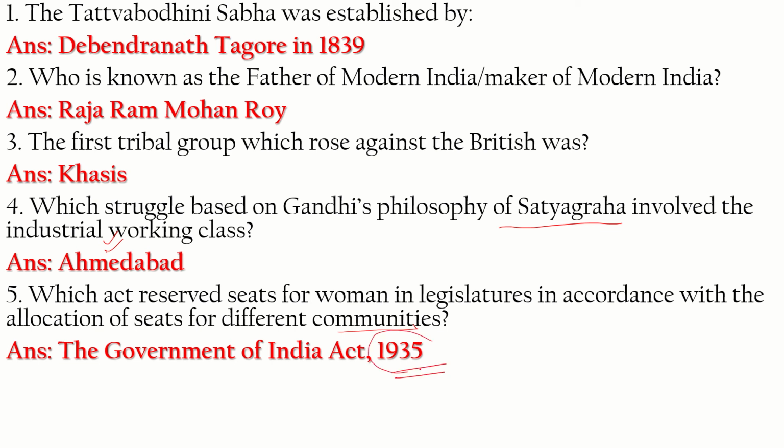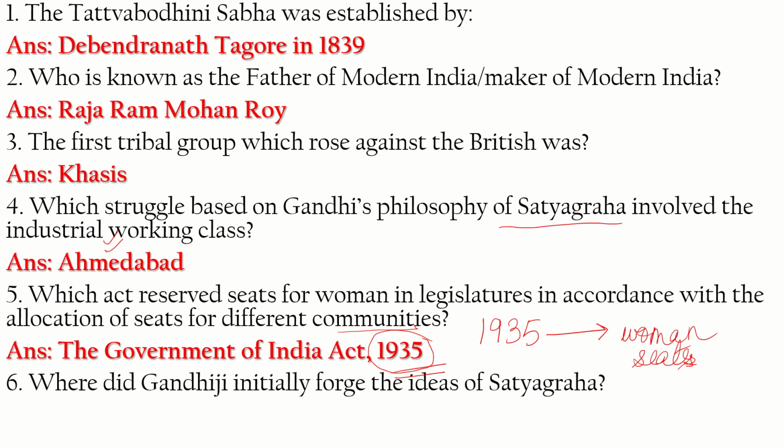Now, many of you will make mistake in this question. They will give Government of India Act 1935, 1958, 1886. There will be different years. So make sure you study it. 1935, the Government of India Act 1935 is related to the reservation of seats for women in legislatures. Seats are reserved. Okay, allocation of seats for different communities.